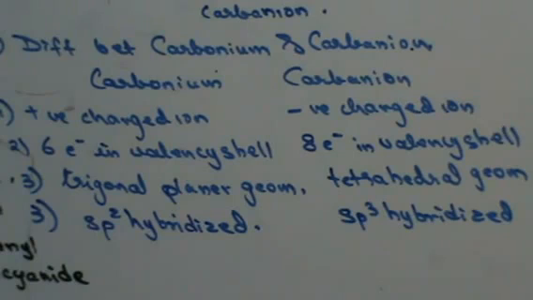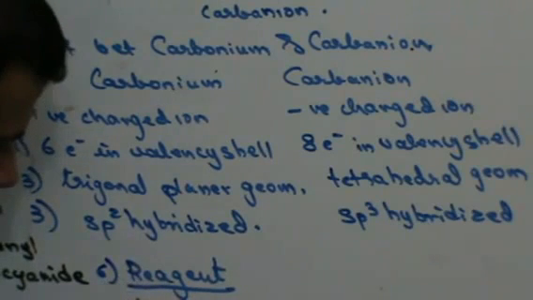Next, what do you understand by the word reagent? What do we understand by the word reagent? A substance which is used in a chemical reaction to detect, analyze or produce any other substance is a reagent. What is a reagent?